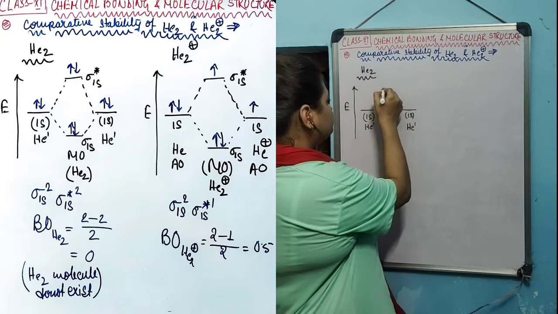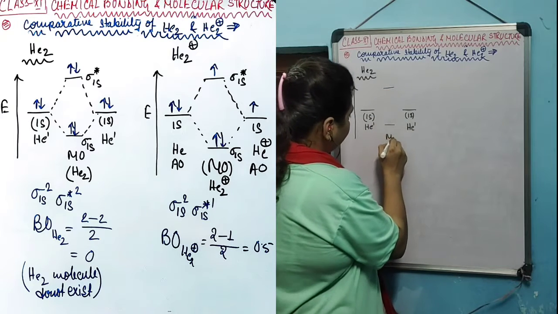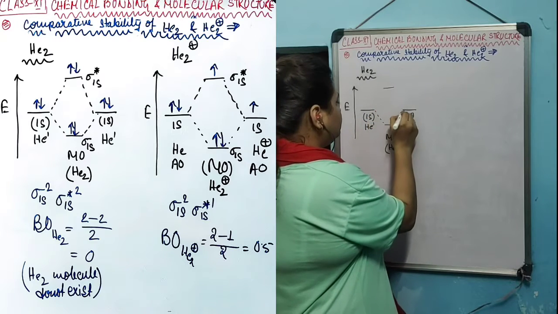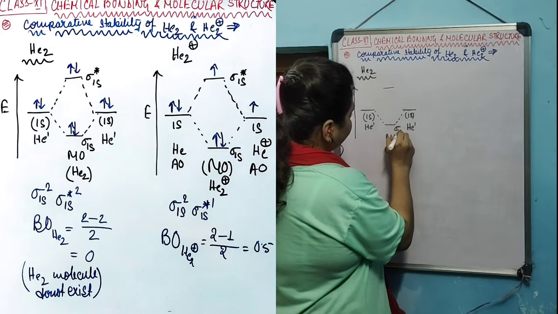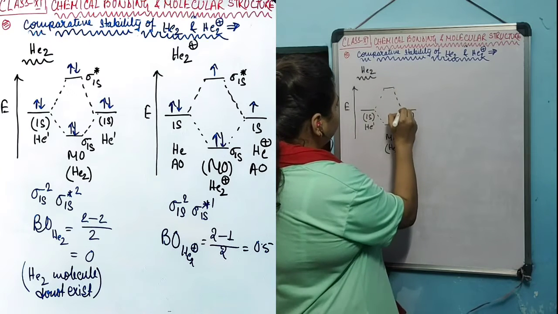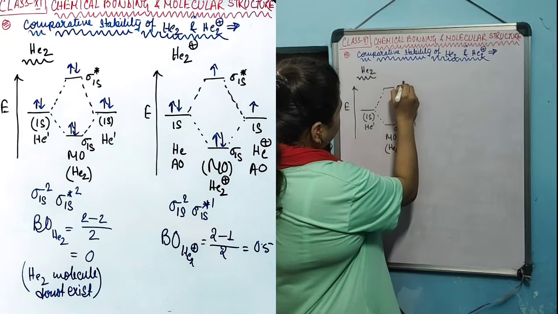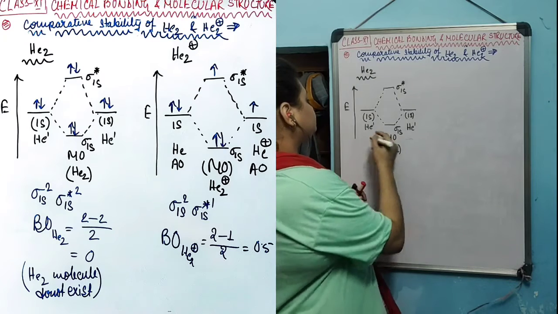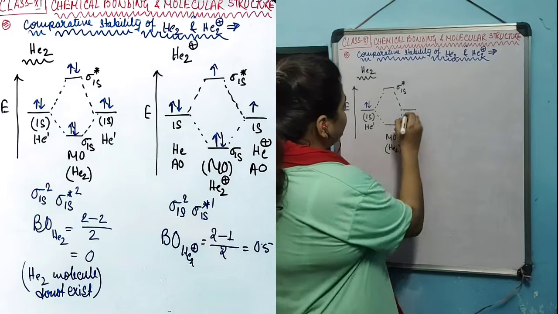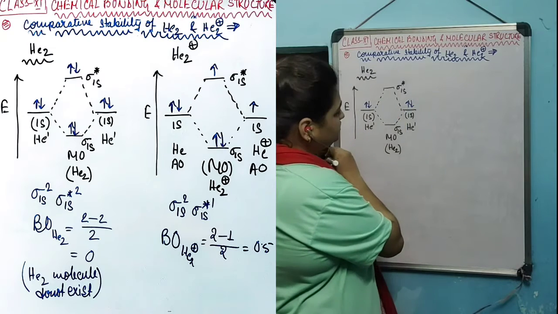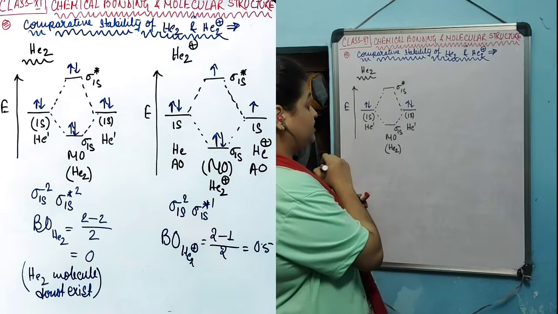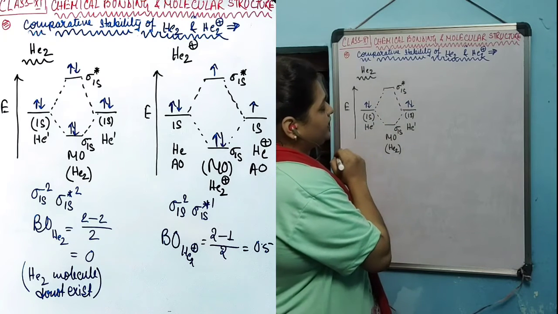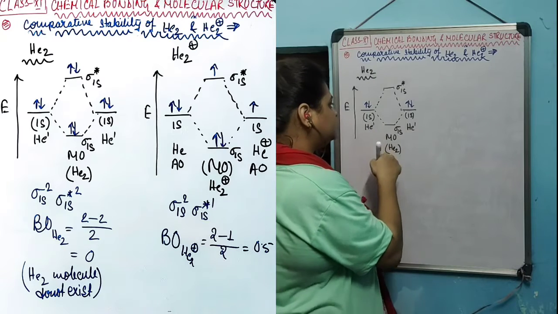By combining these two, there will be two molecular orbitals of He2 species. One will be the bonding molecular orbital having lower energy, sigma 1s, and another will be anti-bonding with higher energy, sigma star 1s. The first He atom will have 2 electrons and the second He atom will also have 2 electrons. So there will be in total 4 electrons in the molecular orbitals, and they will fill up according to the electronic configuration rule.